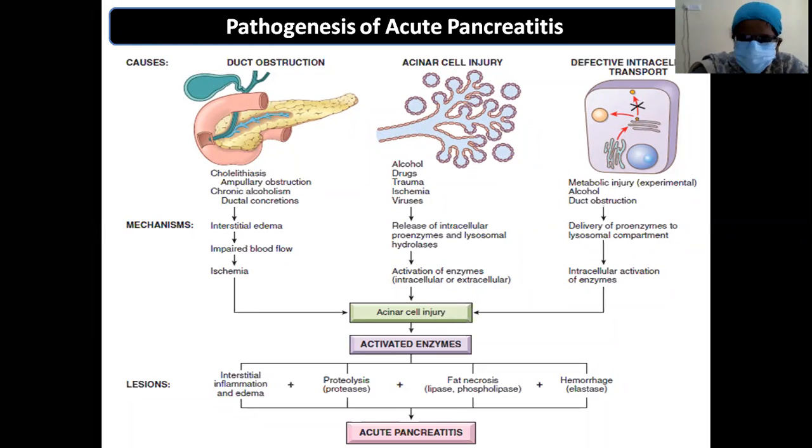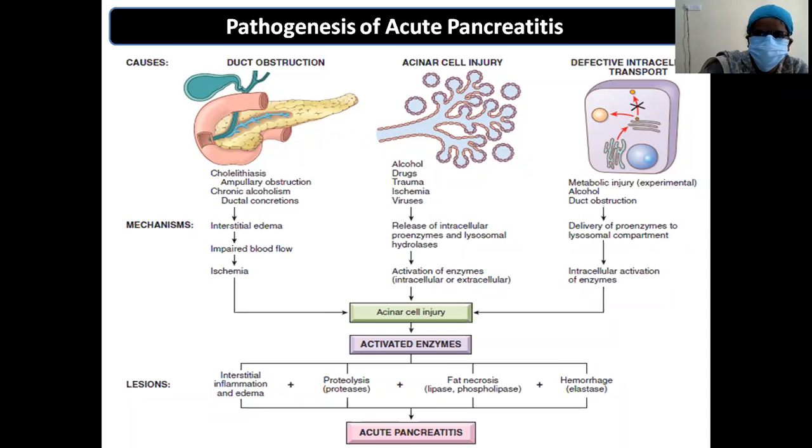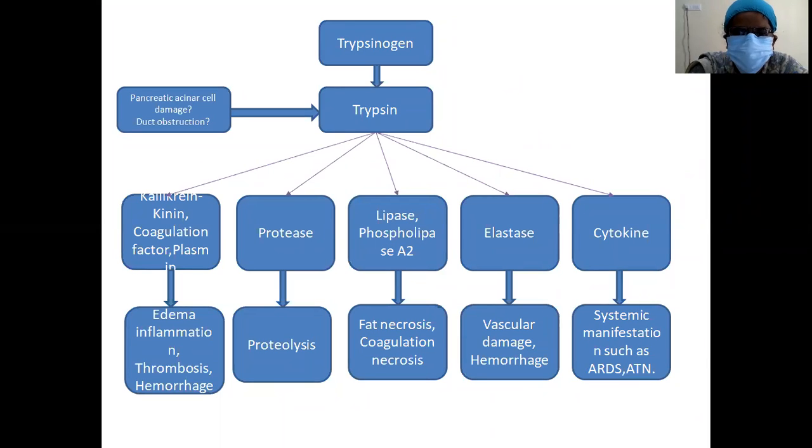What are the ultimate manifestations of the activated enzymes? You can see interstitial inflammation and edema. Proteolysis can be there. Fat necrosis will be there. Hemorrhages will be there. All this is the profile of acute pancreatitis. The initial primary enzyme which will be activated is trypsinogen. It is converted into trypsin. This activated trypsin will further activate the other proenzymes.